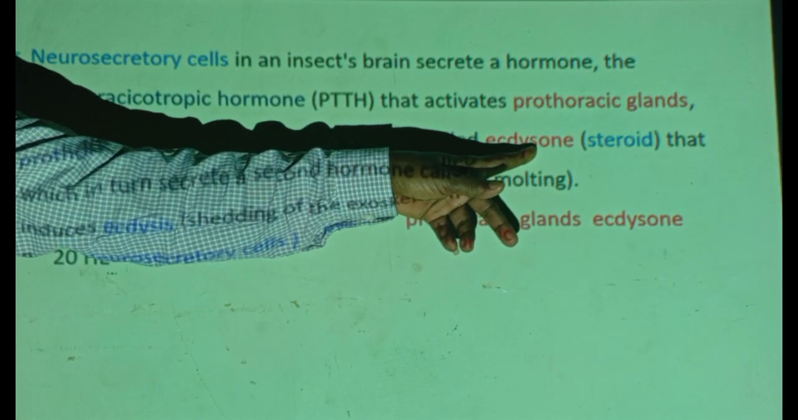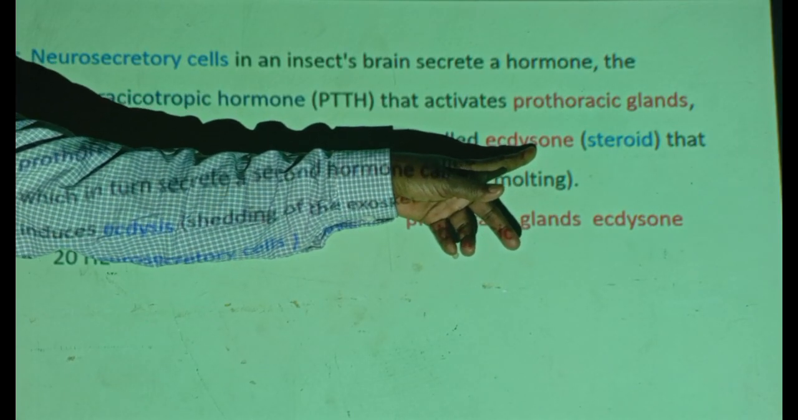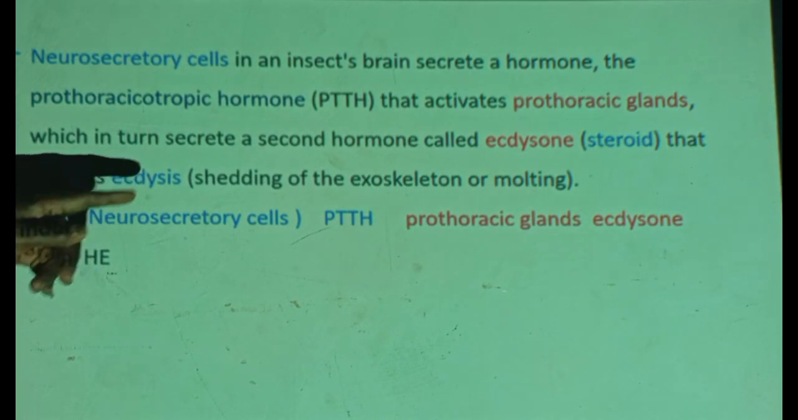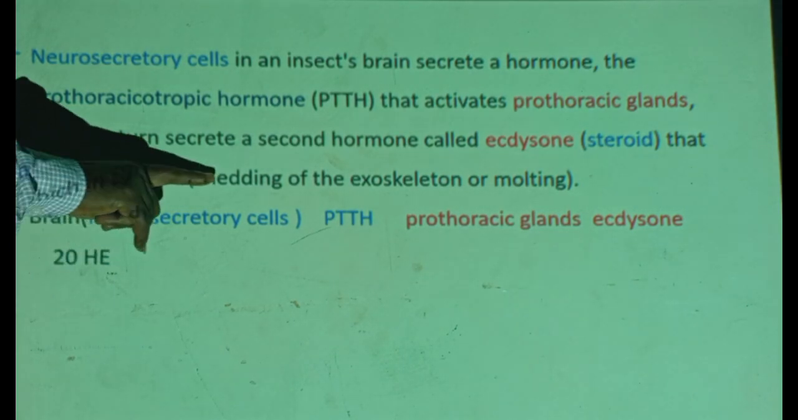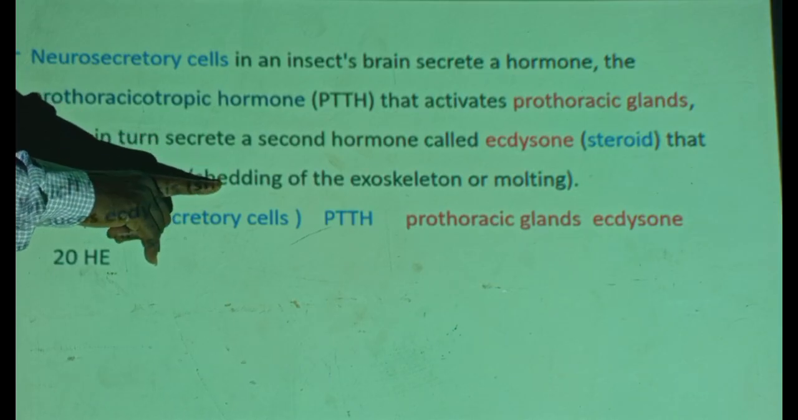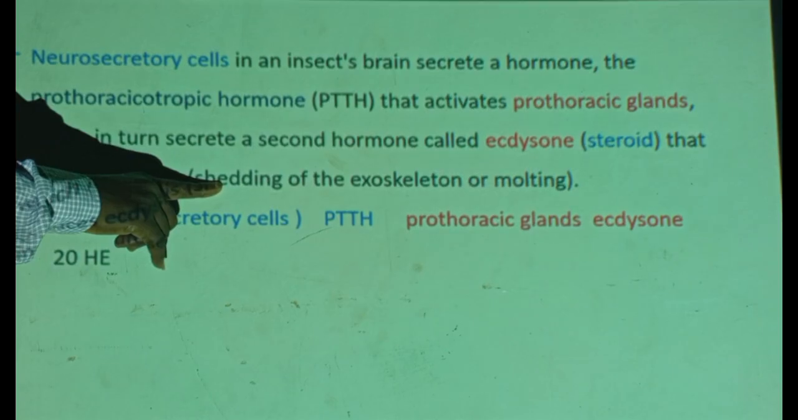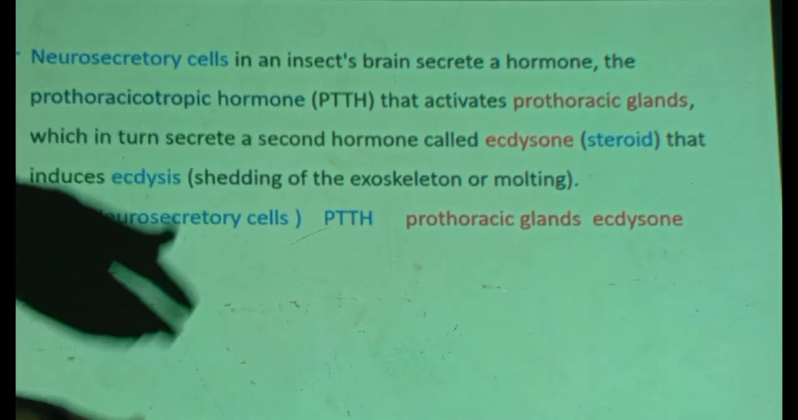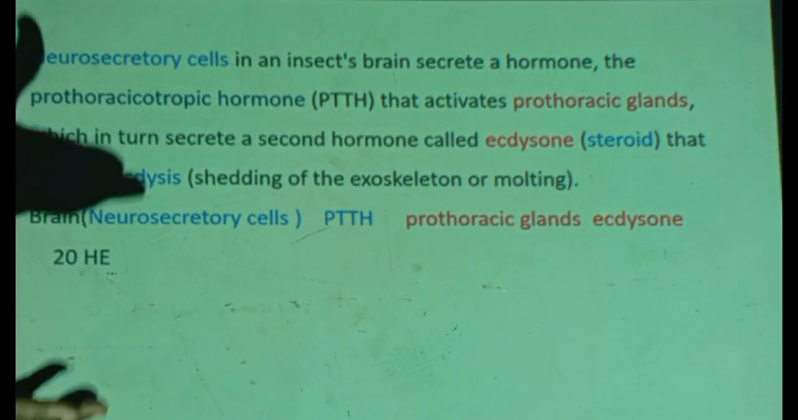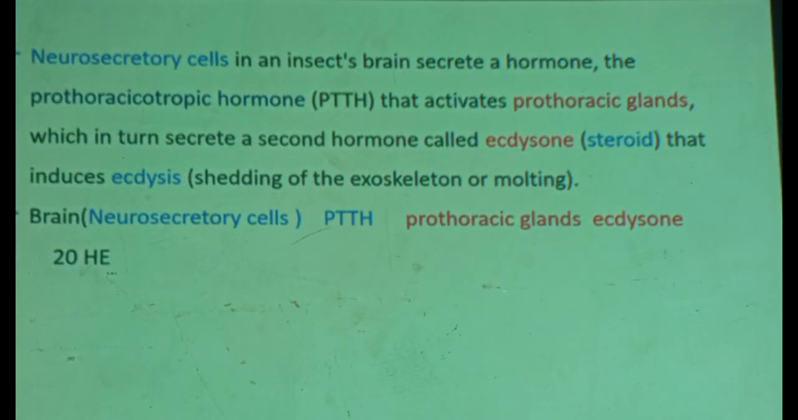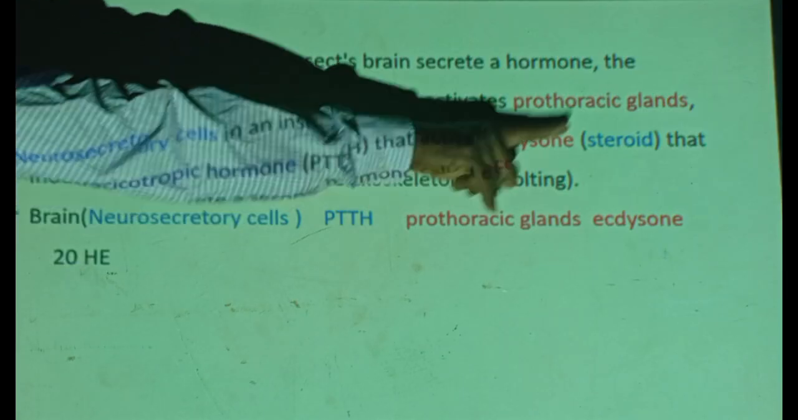Ecdysone is a steroid, a complex lipid. This ecdysone induces what? Ecdysis. What is ecdysis? The molting, shedding, breaking the exoskeleton to further grow from one larval stage into the next, or from one nymph stage into the other nymph stage. You see, it's very important. You have to know PTTH and ecdysone.